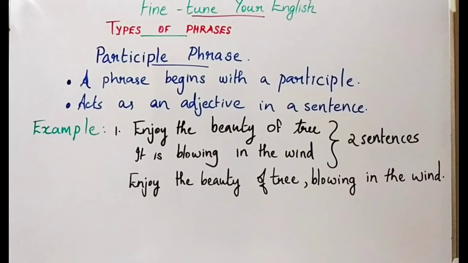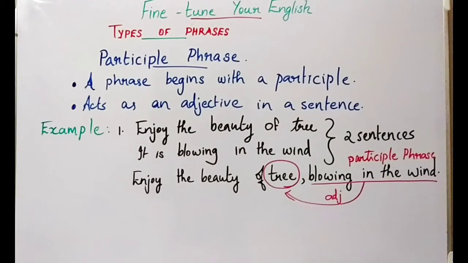Here, the second sentence, it is blowing in the wind, we changed into a participle phrase beginning with the ing form or present participle. So, we changed that "it is" and made it a present participle phrase.